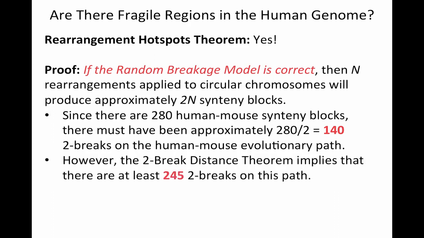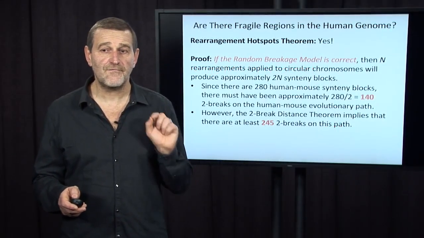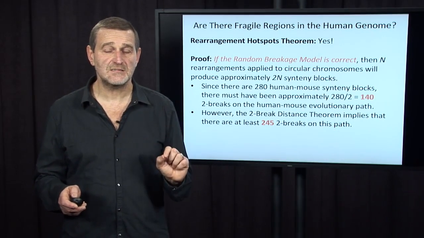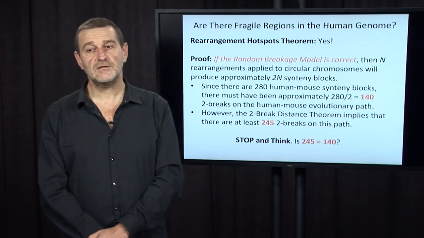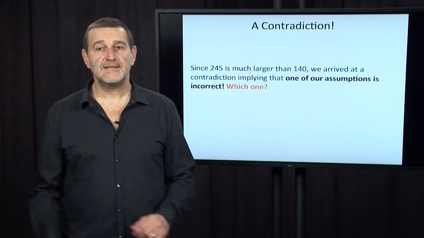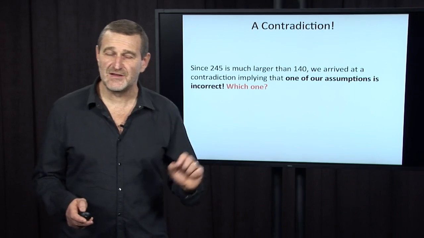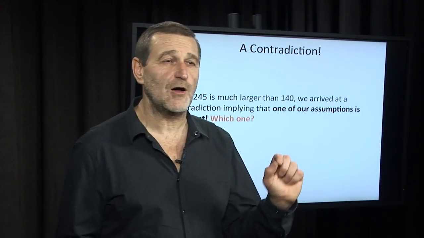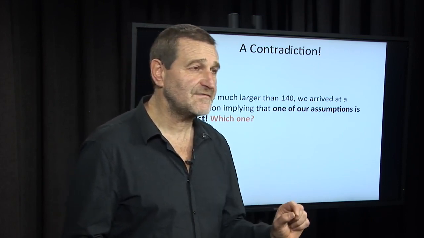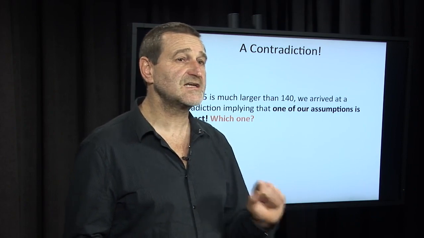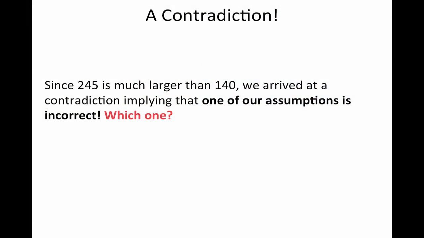But we have just learned from the two-break distance theorem that there are at least 245 two-breaks on this path. My next question is: is 245 equal to 140? It turns out that 245 is much larger than 140, even if you apply rigorous statistics allowing for some differences between these two numbers, which means that we arrive at a contradiction, implying that one of our assumptions in the course of proving this theorem is incorrect.